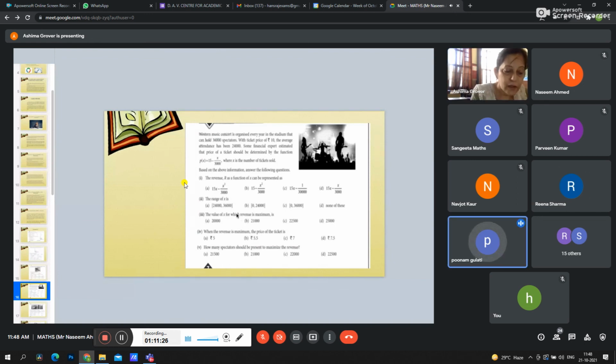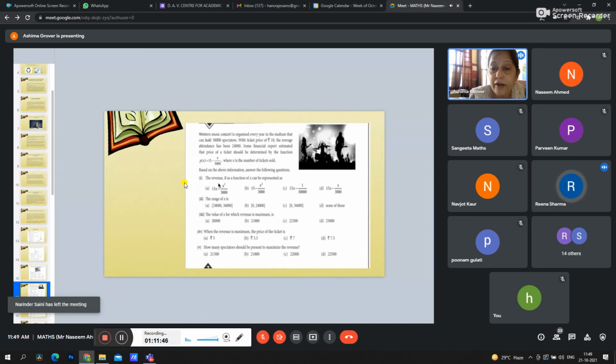And we will put 36,000 here. First of all, what you have to do? In this case, the value of x we have to find out. We have to find the first derivative, put that equal to 0, and put that value of x in the given question. Then in revenue, ma'am, this C. 22500. C option. Yes, good, ma'am.